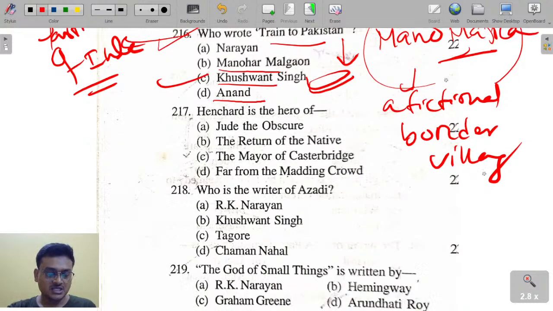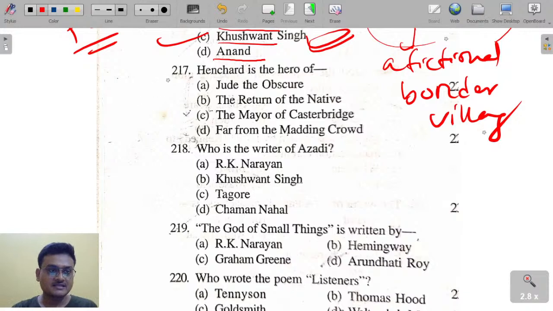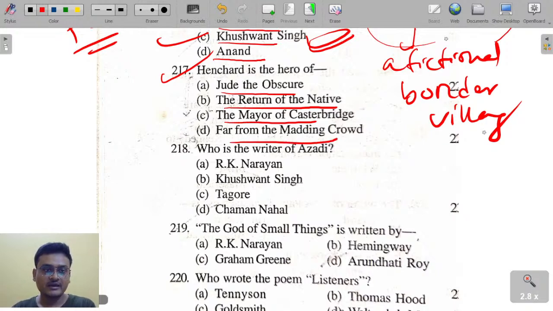Okay. Michael Henchard is the hero of which novel? Jude the Obscure, The Return of the Native, The Mayor of Casterbridge, Far from the Madding Crowd.